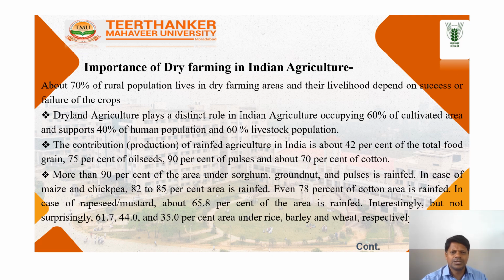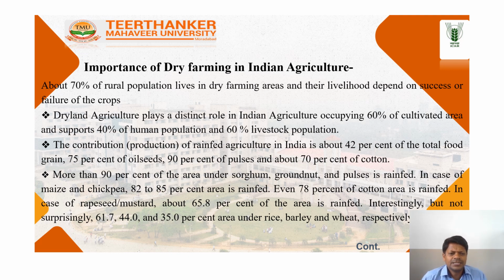So more of the population depends on living in mostly dry farming areas. Dryland agriculture plays a distinct role in Indian agriculture, occupying 60% of the cultivated area and supporting 40% of the human population and 60% of the livestock population.